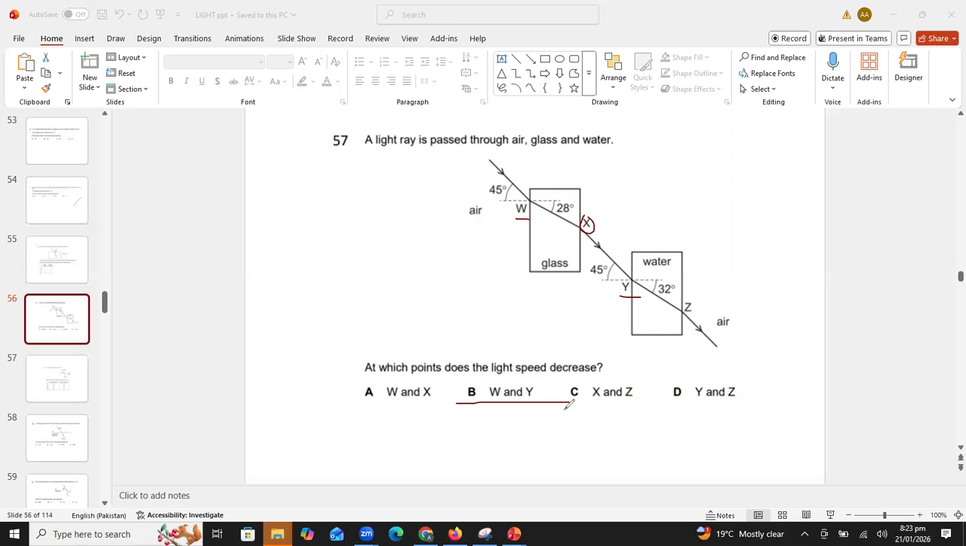B is the correct answer because at point X, the light is traveling in this direction, so this is air. Obviously the light speed will be fastest in air. W and Y are the two points in which the light is entering the denser medium, so its speed will decrease.